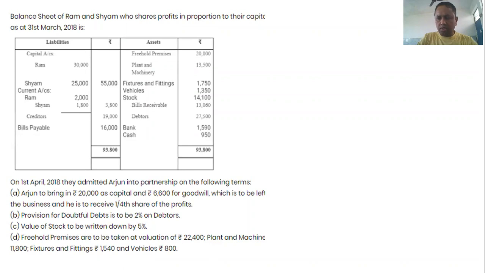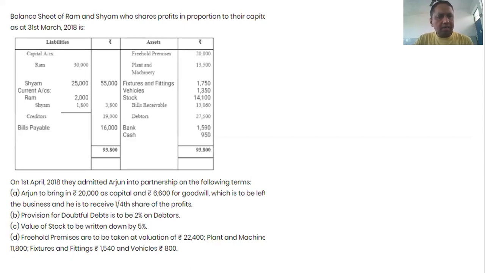This ratio is converted into 6:5, as 30 is 5 sixes and 25 is 5 fives. So the profit sharing ratio according to the capital is 6:5. So whatever profit and loss there is, after preparing a revaluation account, we distribute that profit or loss in the ratio of 6:5.